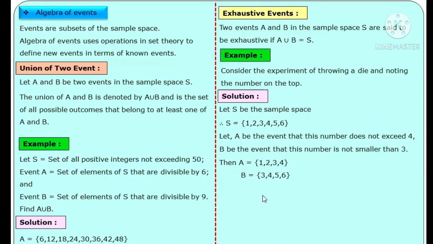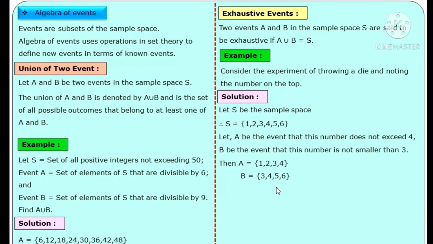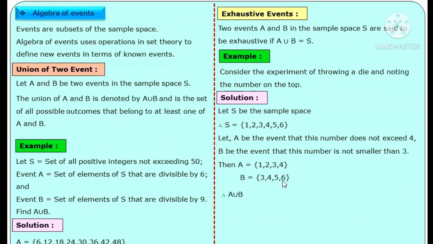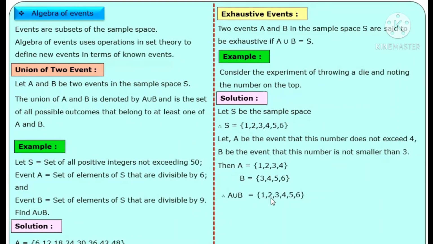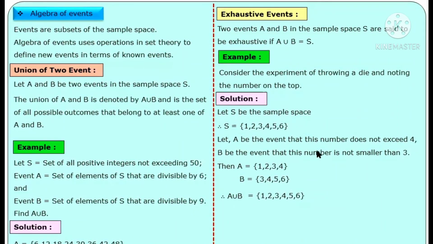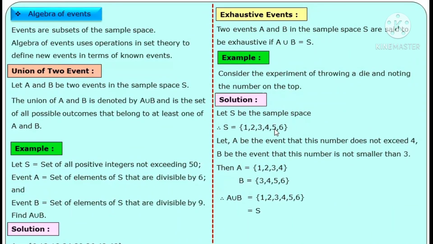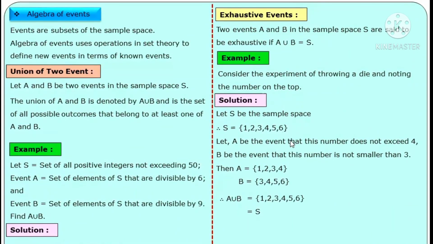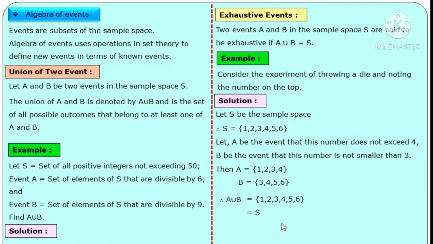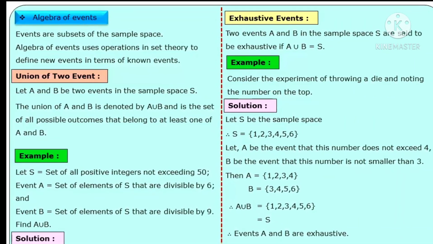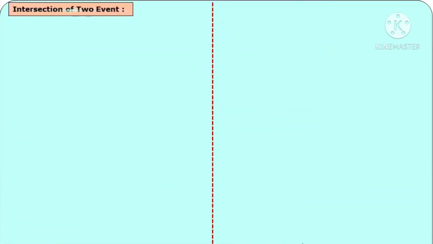And if you take the union of these two sets, you get elements 1, 2, 3, 4, 5, and 6. That is, the union of these two sets is getting the complete sample space S. That means these two events A and B are exhaustive events. Continue with the next part of the algebra of events: intersection of two events.